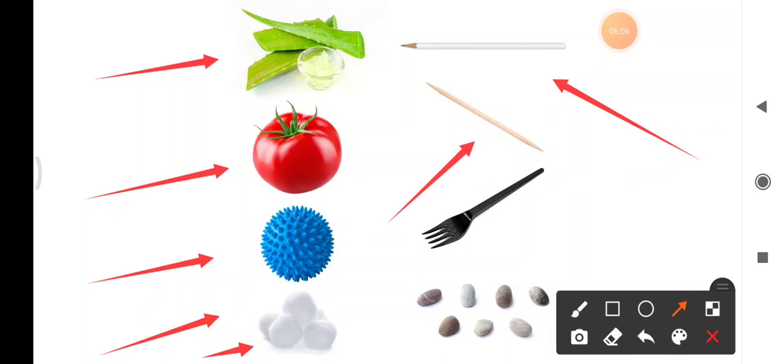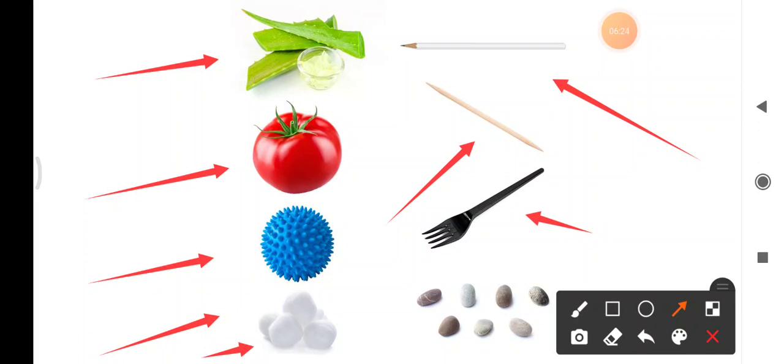Here we see a toothpick, no? A toothpick to clean the teeth. In between, if any food particle is stuck, we use the toothpick. The toothpick is also made from plants. Now, is the fork made from plants?